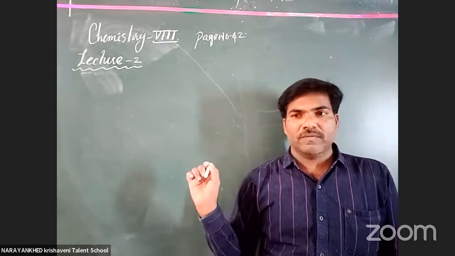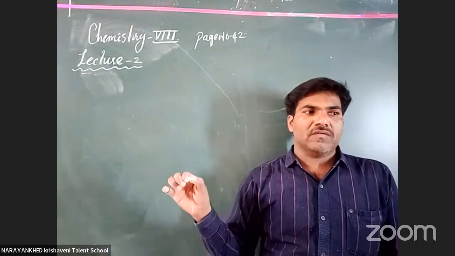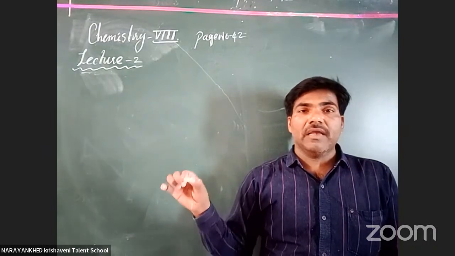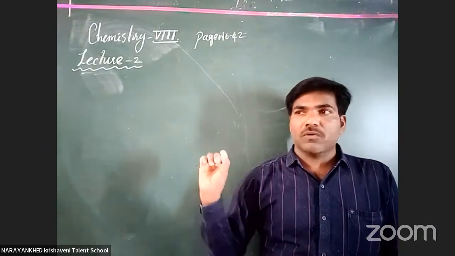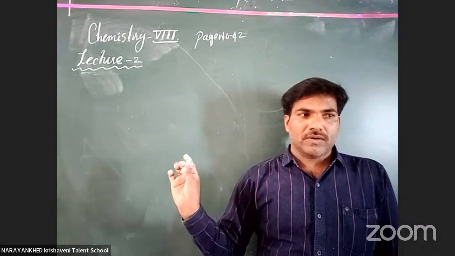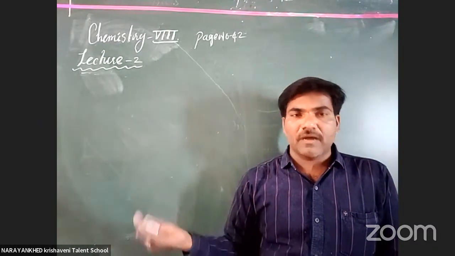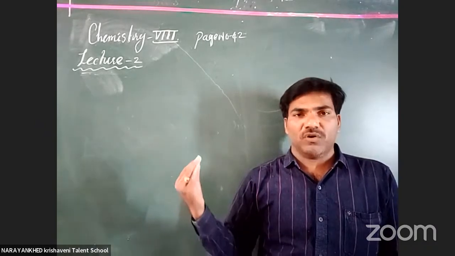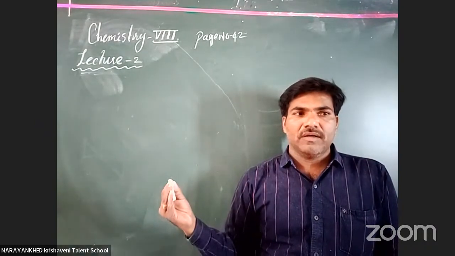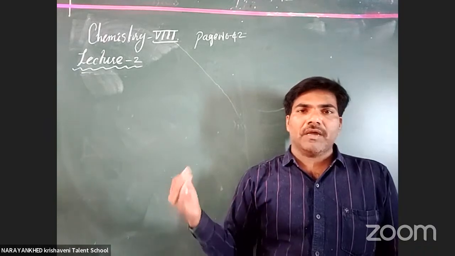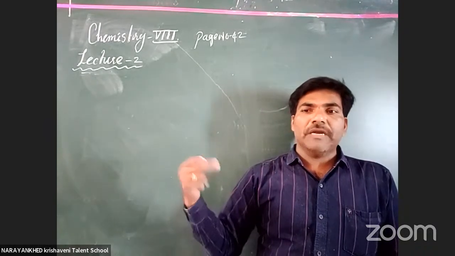Now we are going to discuss mainly one kind of property. These properties are called periodic properties. Why? Because the nature of that property is repeated periodically.